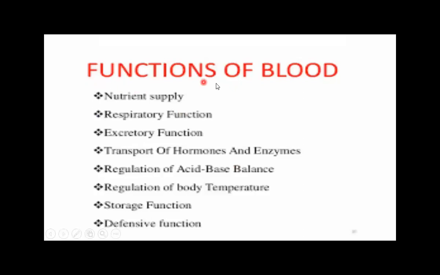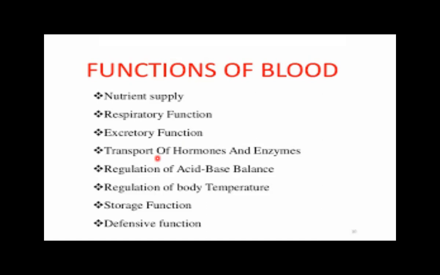The functions of the blood: it is responsible for nutrient supply, because it has glucose and amino acids in it. It has a respiratory function because it contains glucose and gases like oxygen, and with the oxidation of the glucose, energy is released. It has an excretory function. It also contains waste substances like urea and carbon dioxide.